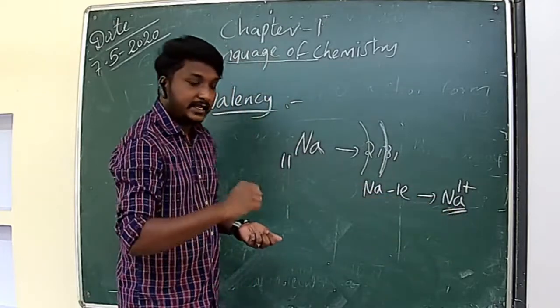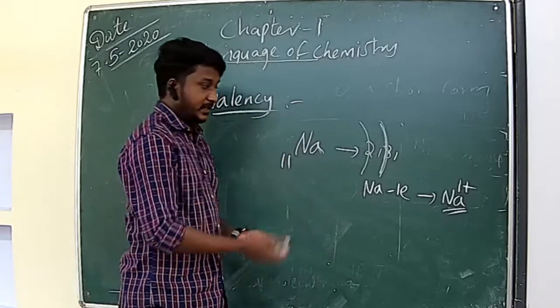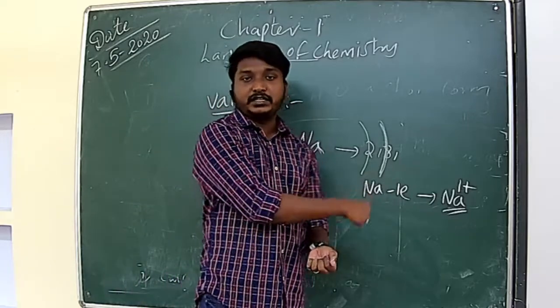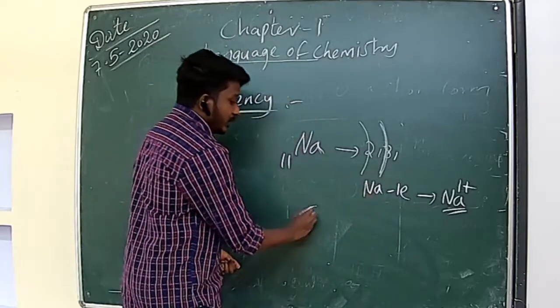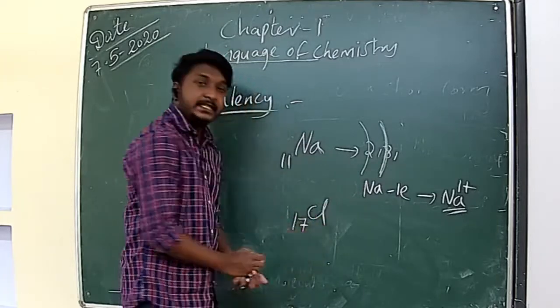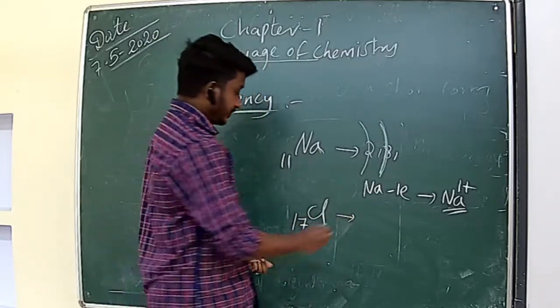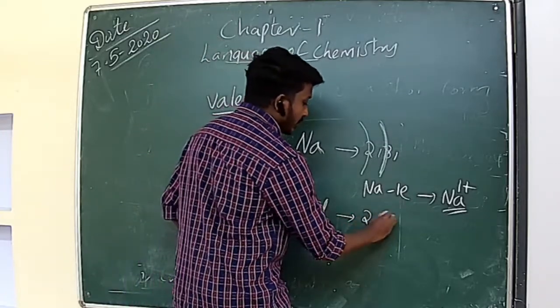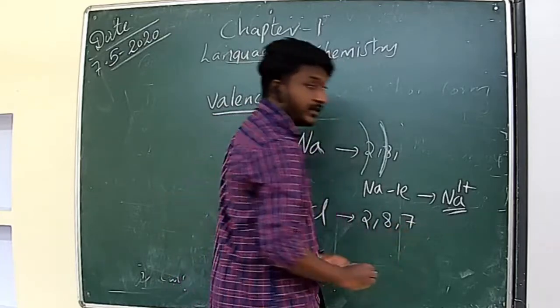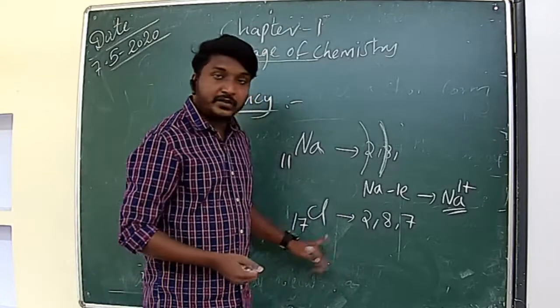Okay, this is a metal. When donating the electrons, we consider it a metal. We already said that. Now, next is the chlorine atom. The atomic number of chlorine is 17, right? What is the electronic configuration of the chlorine atom? 2, 8, 7. Okay, 2, 8, 7 is the electronic configuration of the chlorine atom.